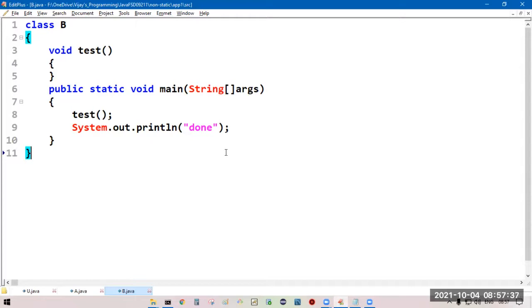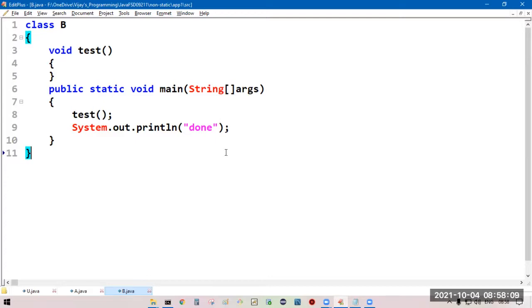In the main method, we are trying to access the non-static method test. You will get the error: non-static method test cannot be referenced from a static context.